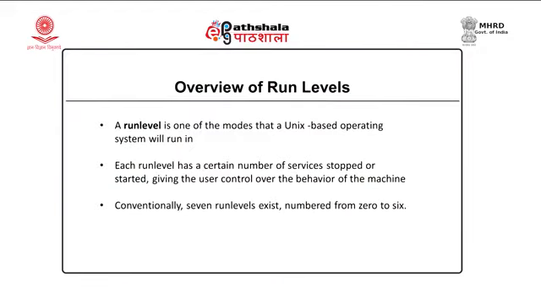Friends, as you know, when a system starts, it goes into a particular run level. It is the mode in which a Linux based system is running. Basically, run level is a very old concept, dating back to the Unix operating system. Whenever we start our system, it by default enters into a run level. There are 7 different run levels, from 0 up to 6, and we can configure our system in such a way that it can enter into any one of those run levels. So, let us see what those 7 different run levels are.